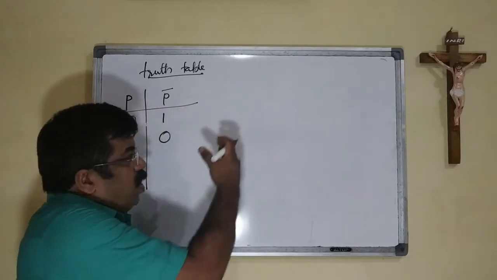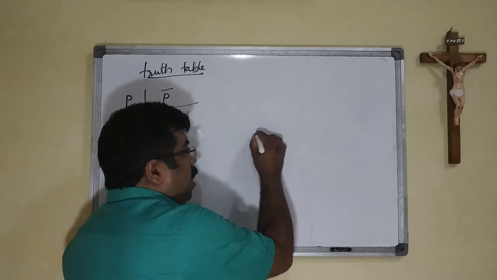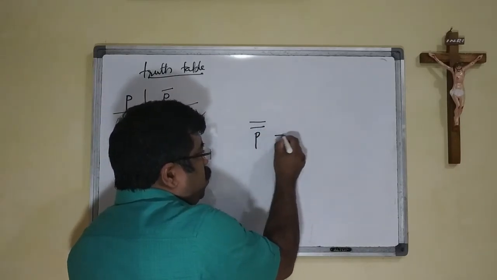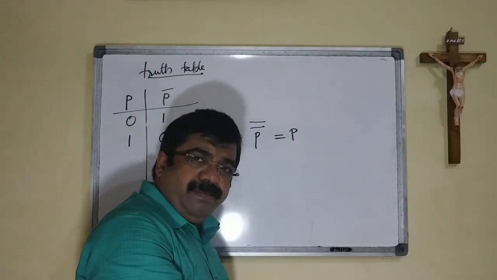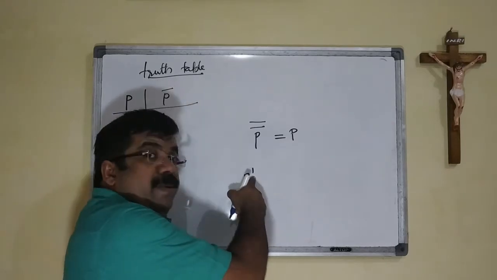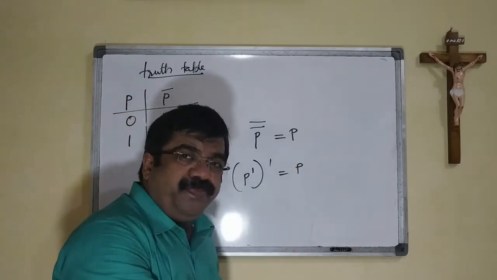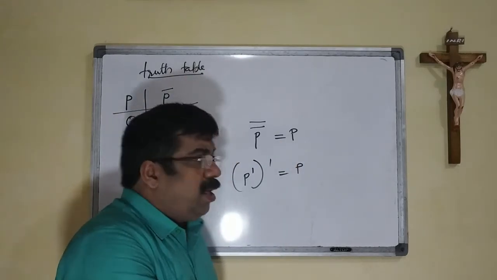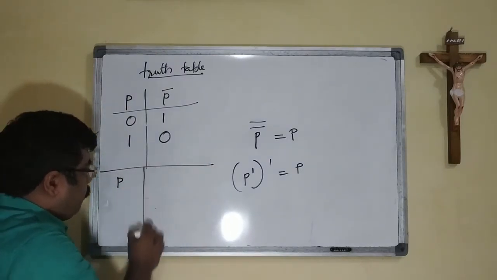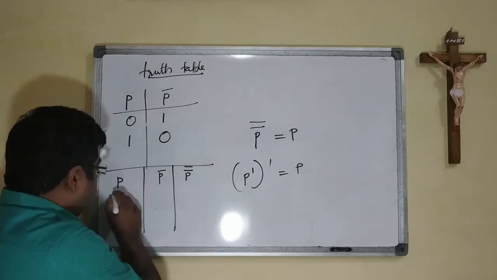Again we have certain relations with the not operation. We can say that P double bar is equal to P. That is, the P bar is the complement, and its complement is equal to the original one. Let us see from the same truth table. We have P, then P bar, as well as P double bar.